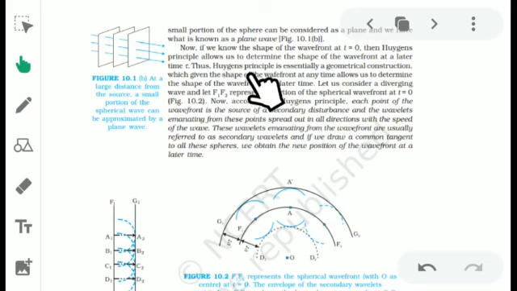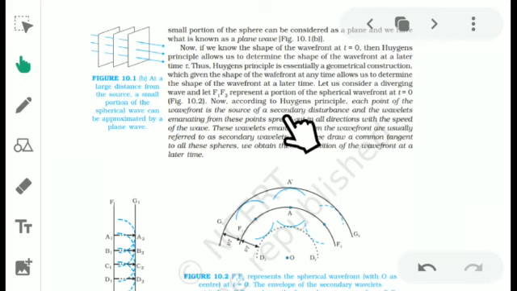The Huygens principle is essentially a geometrical construction which, given the shape of the wavefront at any time, allows us to determine the shape of the wavefront at a later time. This I told you, at a later time you can find out the nature of the wavefront. Let us consider a diverging wave. This is the diverging case, and let F1, F2 represent the portion of the spherical wavefront at time t equal to 0.